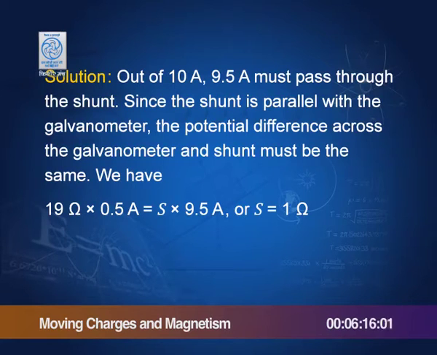So, 19 into 0.5, where 0.5 is the full scale current in the galvanometer, is equal to the value of the shunt S into 9.5 amperes, because out of 10, 0.5 can go through this, 9.5 must go through the shunt. This gives S equal to 1 ohm. So, the shunt value is 1 ohm.